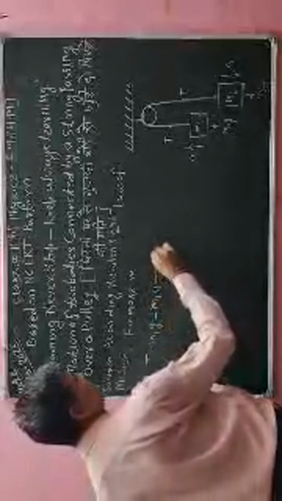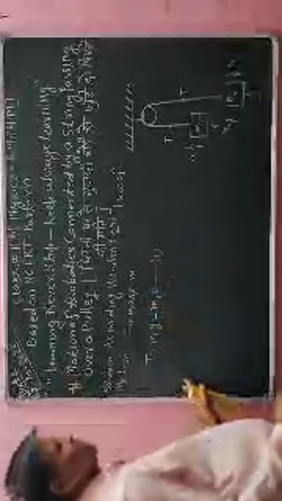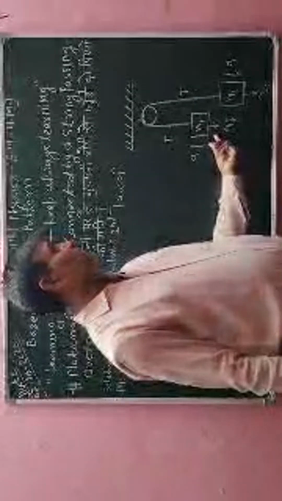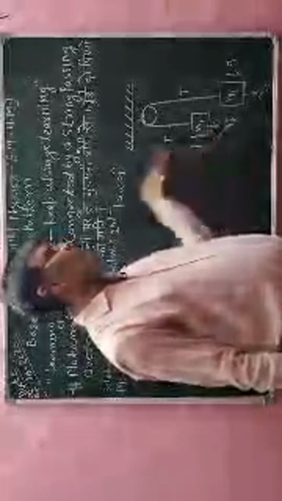I will say this is equation number 1, because the movement of this first object, which has mass m1, is going upward.